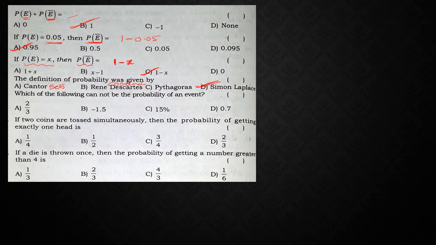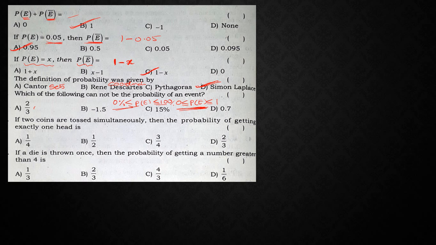Next, which of the following cannot be the probability of an event? Already we know that the probability of any event lies between 0 and 1. So 0 less than or equal to probability of E less than or equal to 1. Or if you want to say in percentages, 0% less than or equal to P of E less than or equal to 100%, right? These are related to percentages, and this is related to numbers.